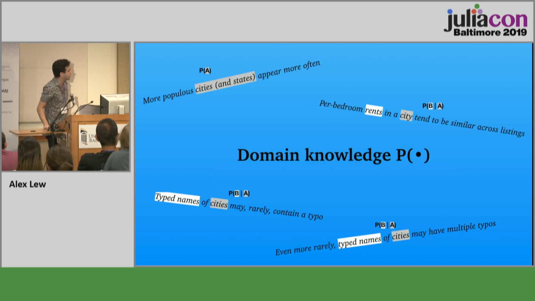We also have domain knowledge. So here are some English sentences informally describing the domain knowledge that we have. Things like more populous cities and states appear more often in our data set. Or per bedroom rents in a city tend to be similar across listings in that city. Right? Typed names of cities may rarely contain a typo, and even more rarely contain multiple typos. So these are the types of knowledge that we bring to the data cleaning task.